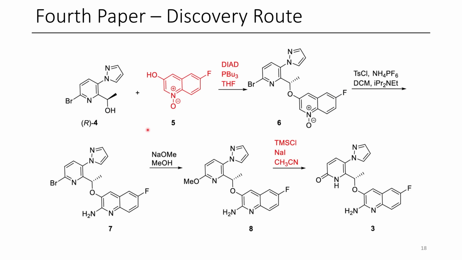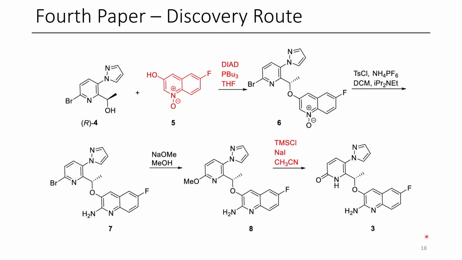They had their initial discovery route, which utilized this quinoline N-oxide, and through a Mitsunobu reaction, they install this heterobenzylic alcohol through inversion of the heterobenzylic center. Once this coupling was formed, they treat the N-oxide with tosyl chloride, and then they do an amination reaction.